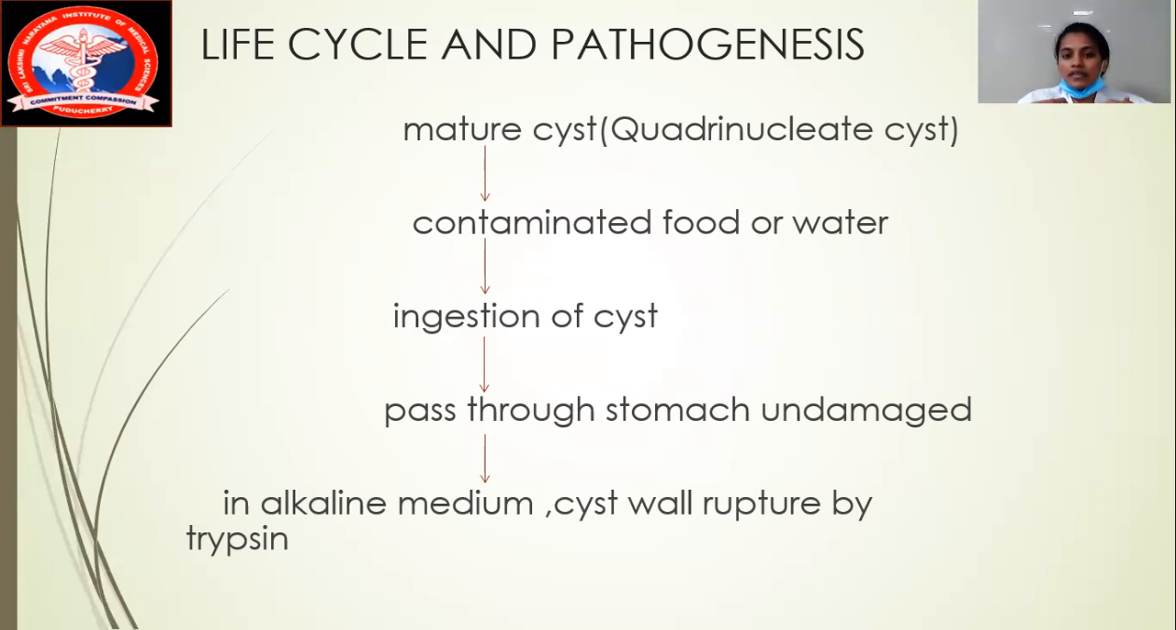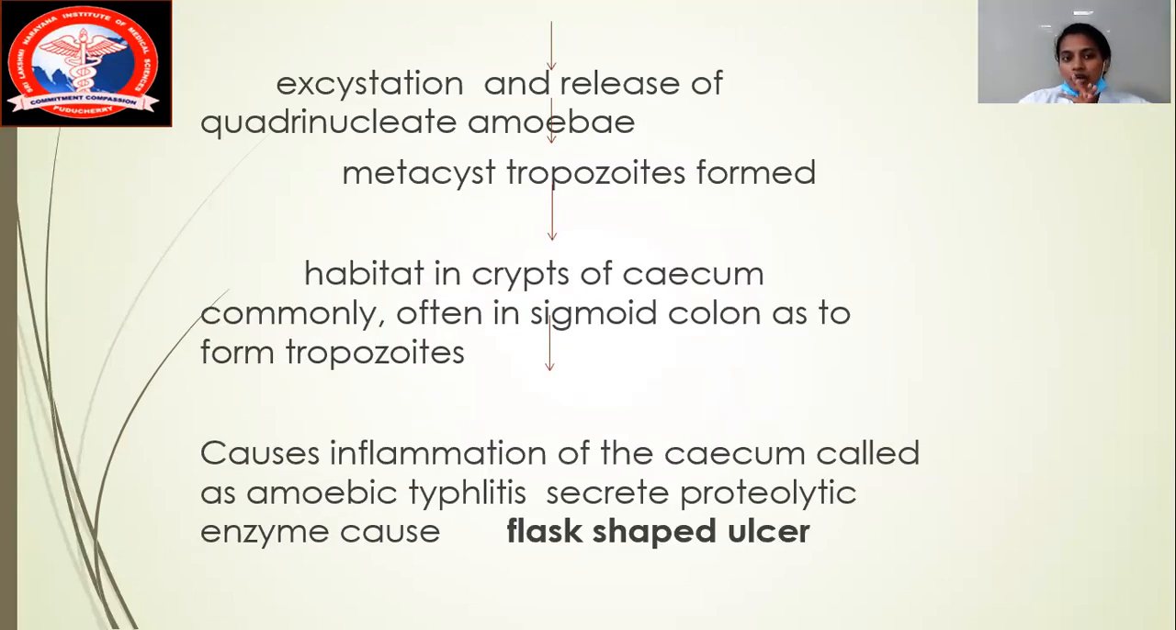After ingestion, that passes inside the stomach. Without damaging, it just enters the stomach in an alkaline medium. The cyst wall gets ruptured by the trypsin. So I have ingested it inside the stomach, and it has got ruptured. So now what happens? After the rupture, there will be a release, right? So now the rupture has caused the release, and therefore there is a formation of metacystic trophozoites. The habitat is most commonly seen in the crypts. There is a crypt of the cecum where they go and start habitating. Commonly, that is the most common place. Often the sigmoid colon, where they start forming their own trophozoites.